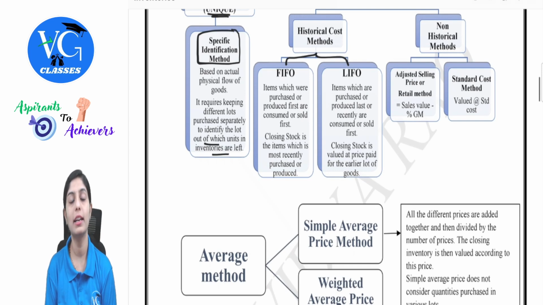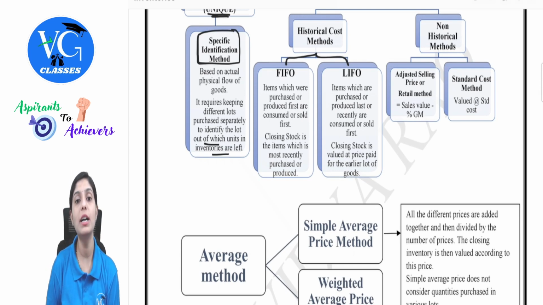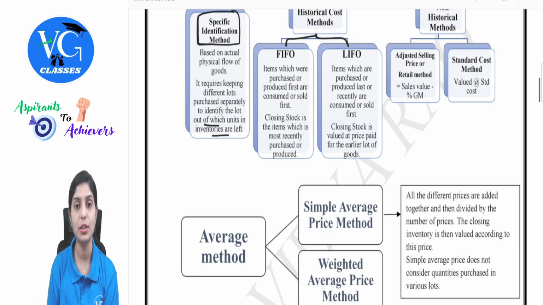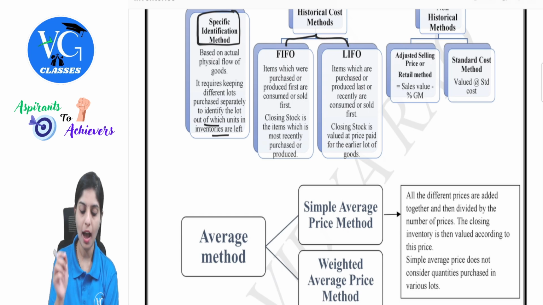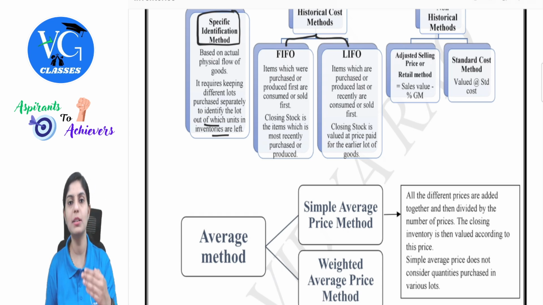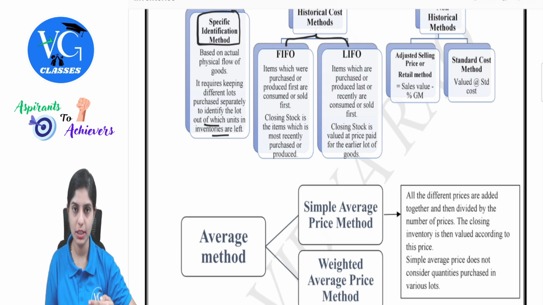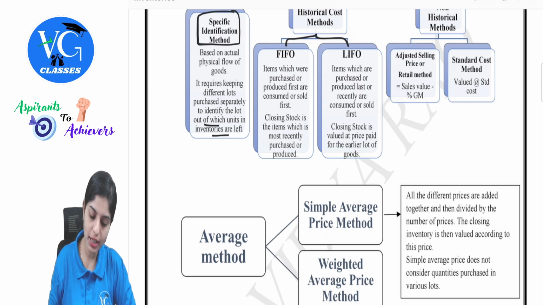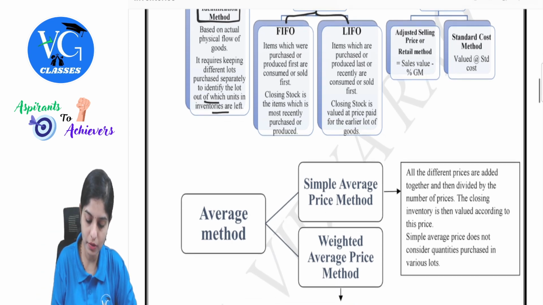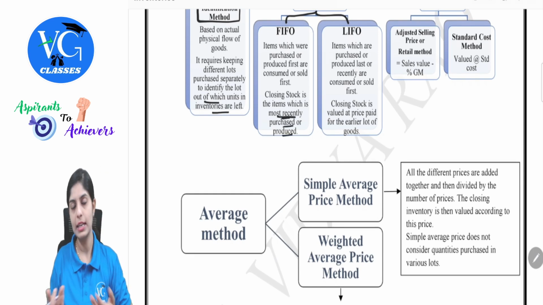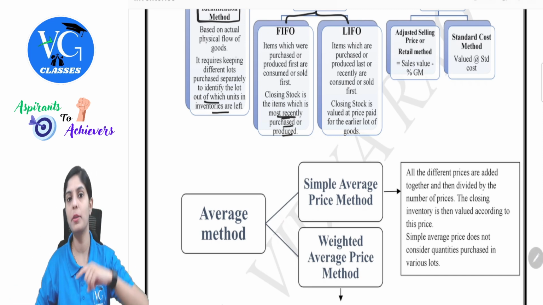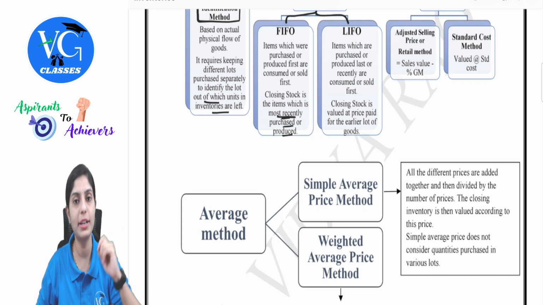FIFO, in short, is nothing but first in, first out. What does this method denote? Items which were purchased or produced first are consumed or sold first. As the name itself says, those goods which were purchased first will be used for consumption first itself. Closing stock is the items which are most recently purchased or produced. Simple reason, because we would have already sent out those goods which were purchased on first priority basis.